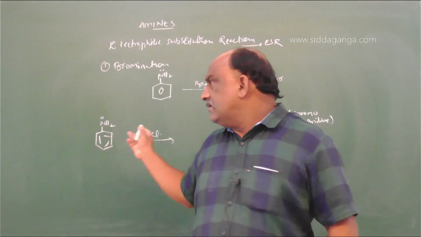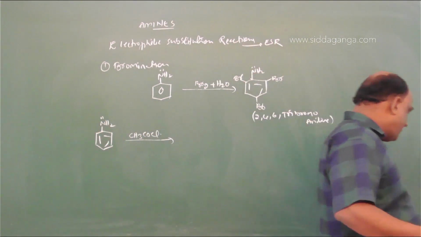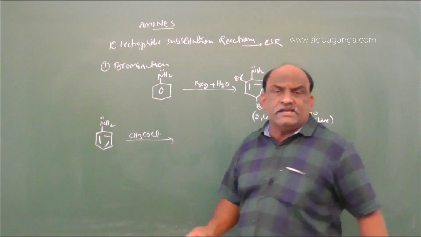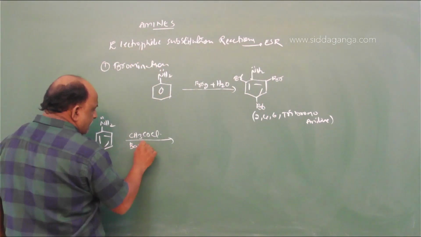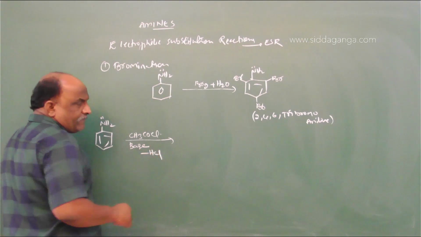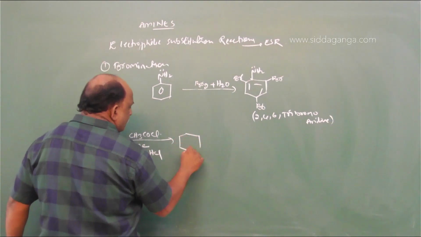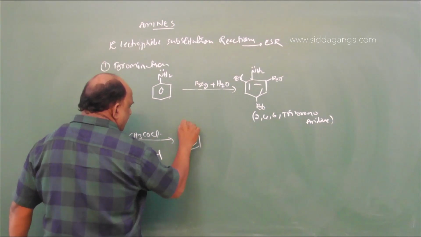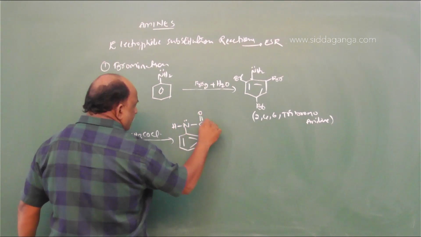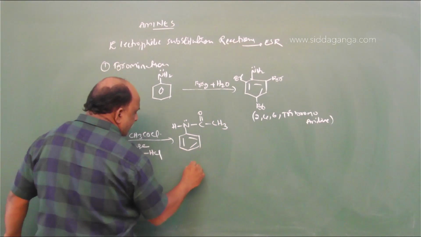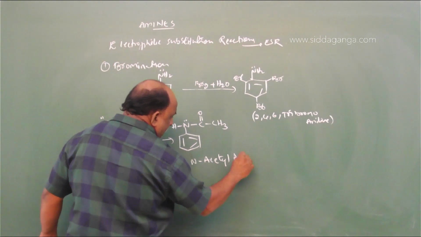Already we did this in the previous class. So here acylation takes place in the presence of base. While adding base, hydrochloric acid is eliminated. And here we will get the compound NHCOCH3, N-acetyl aniline.